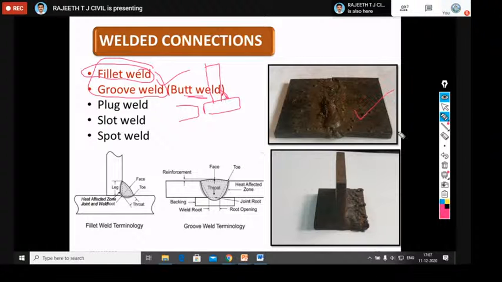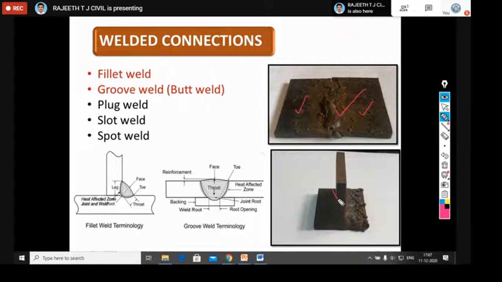So the first figure shows the groove weld, where we keep two plates one adjacent to the other. And this is the fillet weld. Here we have placed one plate above the other plate, and we give the welding here. In fillet weld, you need to remember the technical terms here: throat thickness, and also the size of the weld. In our construction, we will go for fillet and groove weld. In some other special cases, we will go for plug, slot, and spot welds.